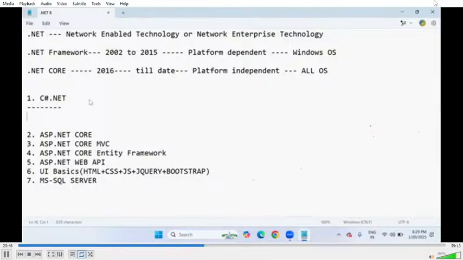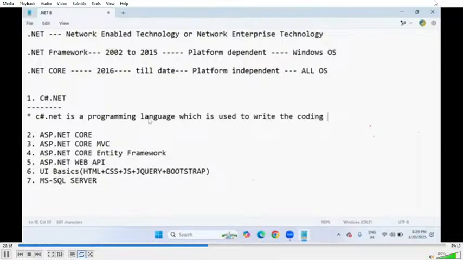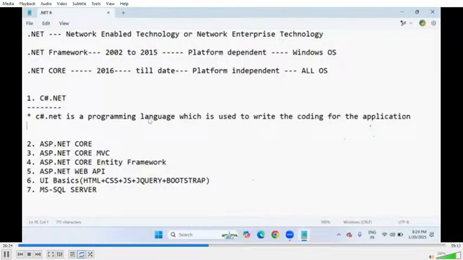I'm telling you C#.NET is a programming language. Do you want to become a programmer? Compulsory, you should have the knowledge of programming part. At least one programming language skill is required, and the most popular in the entire .NET is the C#.NET language. So C#.NET is a programming language which is used to write the coding part for application development.